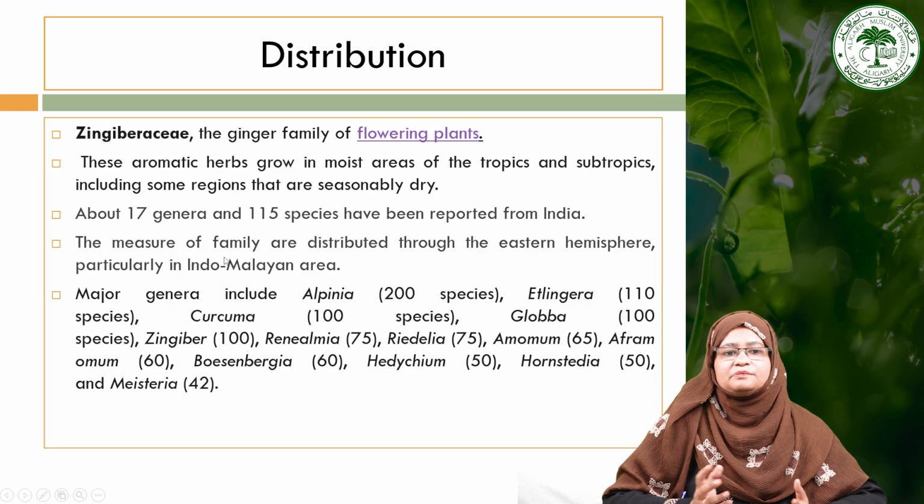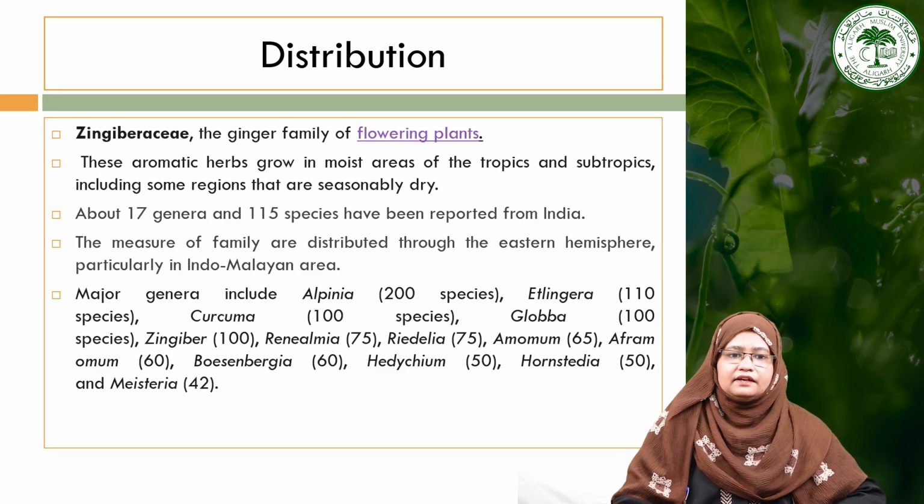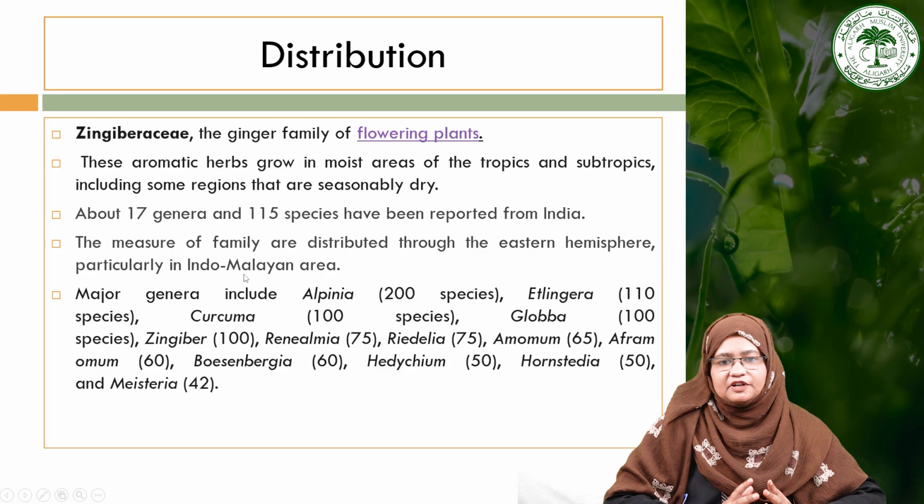This family is represented by around 17 genera with 115 species reported in India. In the eastern hemisphere, particularly the Indo-Malayan region, has the main distribution of this family.